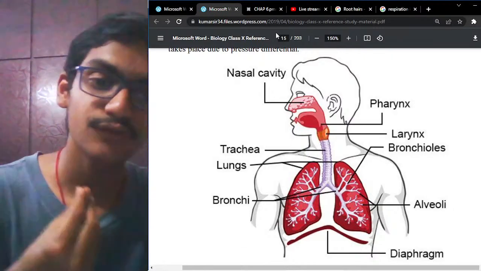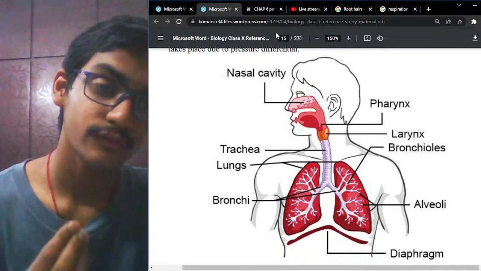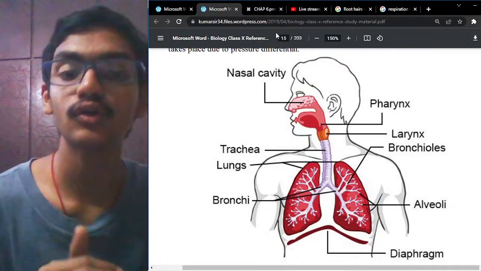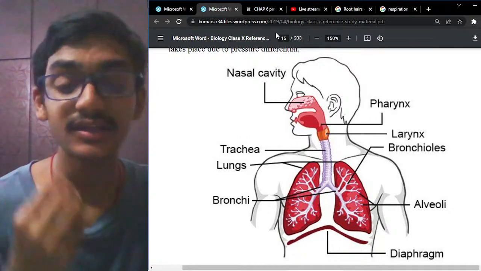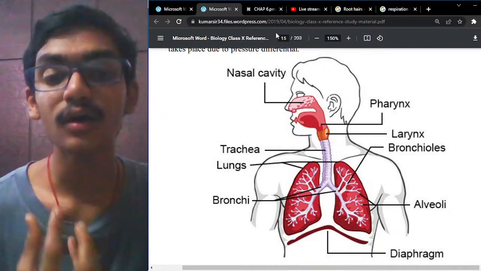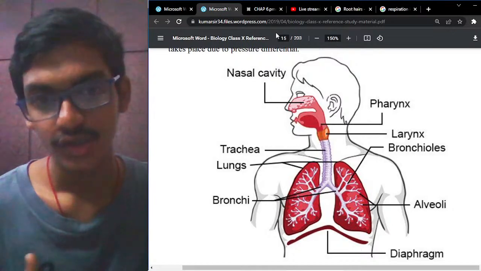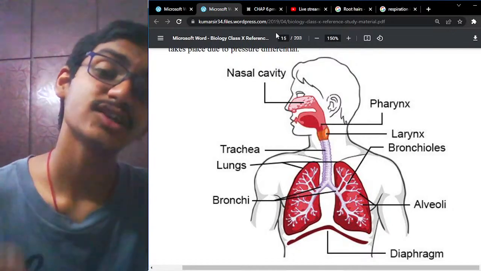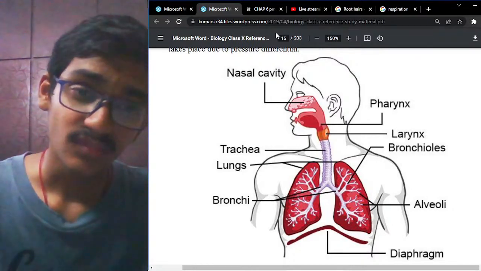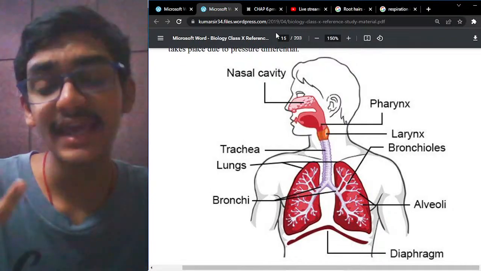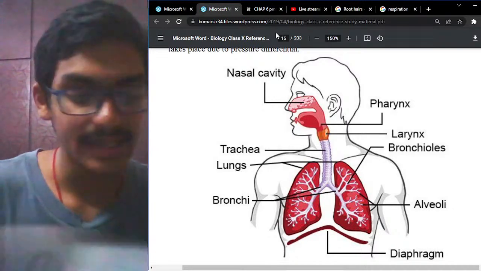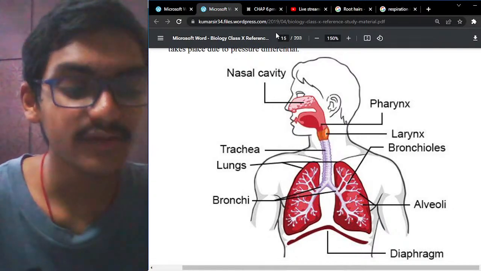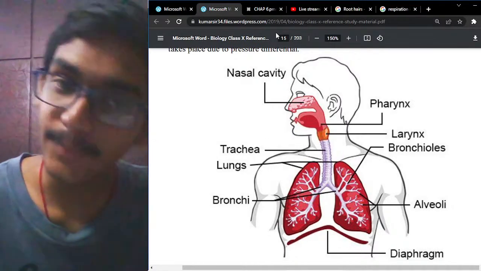When we take food, the epiglottis is closed, so that the food does not enter the air passage. It will protect the air passage, because it will not allow the food to enter it. The opening of the pharynx into the larynx is guarded by the epiglottis.